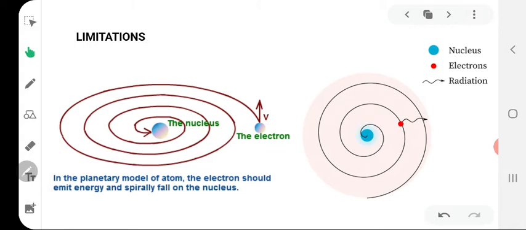According to this theory, charged particles moving in a circular orbit with fast speed emit energy in the form of radiations. Now, since electrons are also fast moving charged particles, they must release energy continuously in the form of radiations. With reduced energy, they must be drawn closer to the nucleus. Since the loss of energy is a continuous process, the electrons must come closer and closer to the nucleus of the atom.